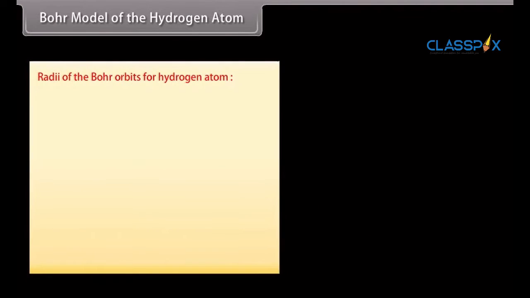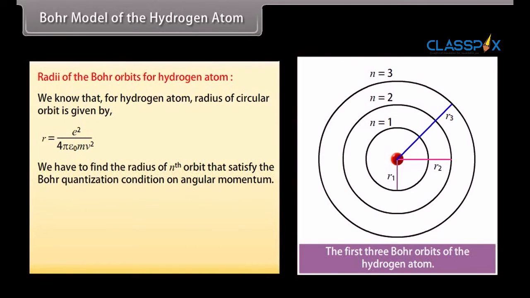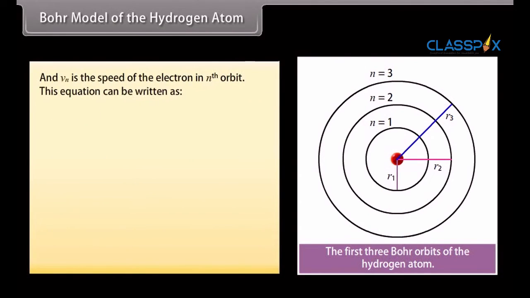Radii of the Bohr orbits of hydrogen atom. We know that for hydrogen atom, the radius of circular orbit is given by e²/(4πε₀mv²). We have to find the radius of nth orbit that satisfies the Bohr quantization condition on angular momentum. Lₙ is equal to the product of m, vₙ and rₙ, which equals nh/2π, where n is equal to 1, 2, 3 and so on, and vₙ is the speed of the electron in nth orbit.